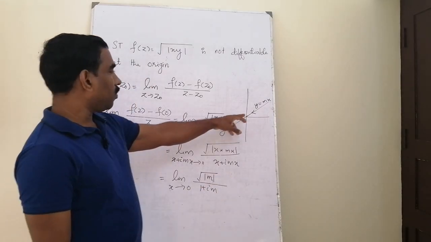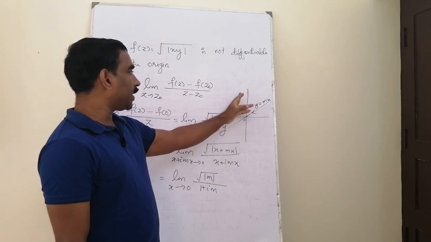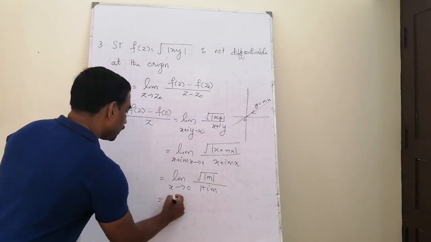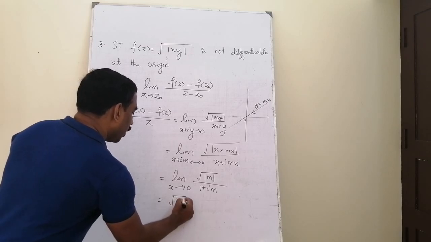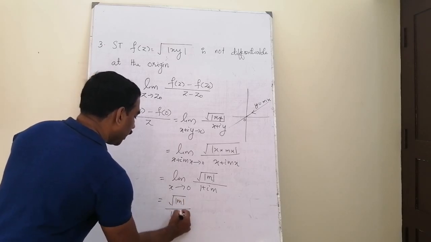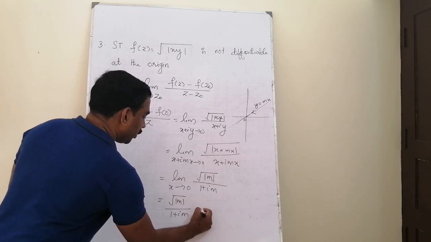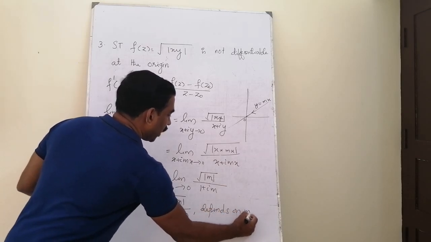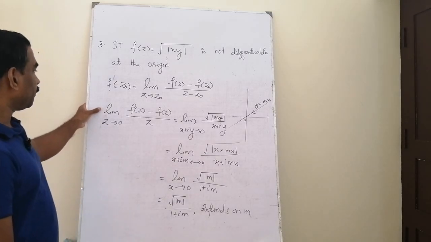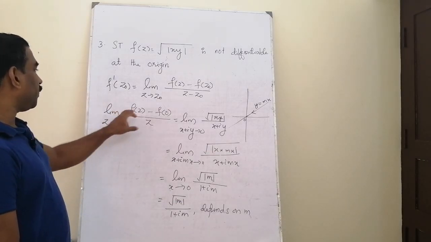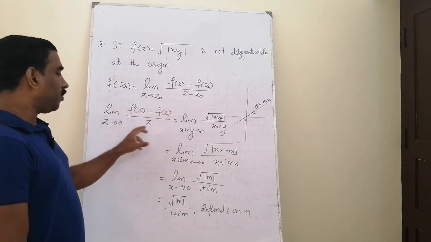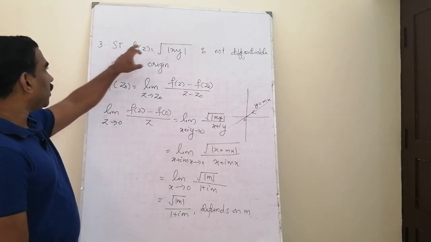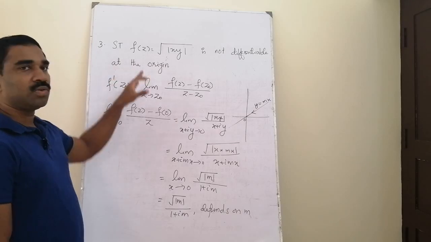As we are approaching 0 along different straight lines having different slope m, we get different answers. The different answers are square root of mod m divided by 1 plus im, because this limit depends on the slope of the straight line m. This limit does not exist. That is, the limit as z tends to 0 of f(z) minus f of 0 divided by z cannot exist at origin, or we can say that the function is not differentiable at origin.